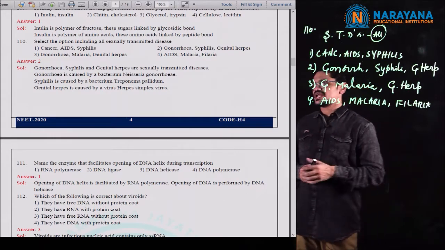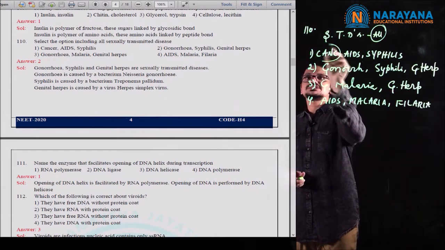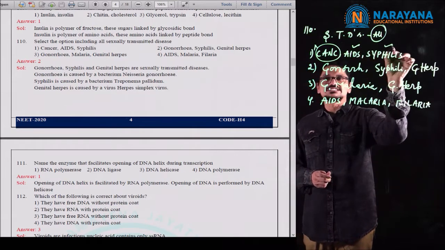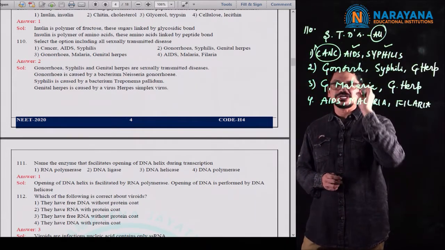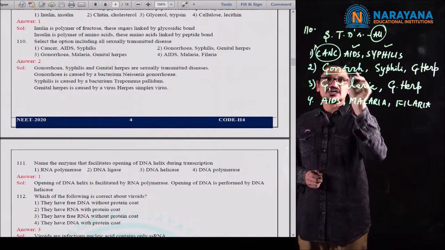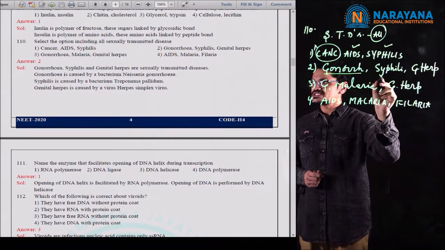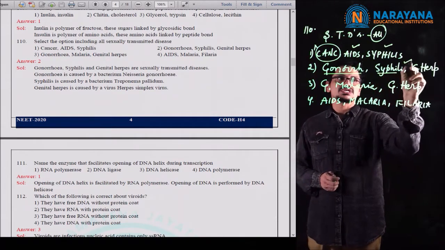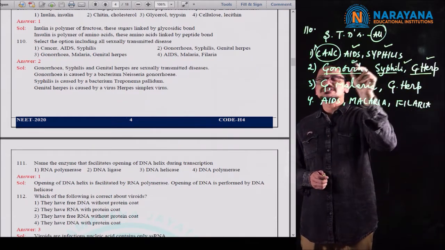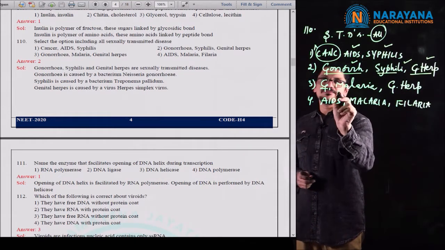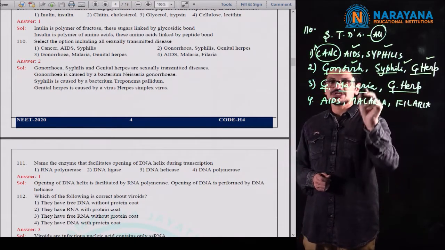If you observe the sexually transmitted diseases, in the first option, cancer is not a sexually transmitted disease, whereas AIDS and syphilis come under sexually transmitted diseases. And in the second option, gonorrhea, syphilis and genital herpes, these three come under the sexually transmitted diseases. In the third option, gonorrhea, malaria, genital herpes are mentioned.